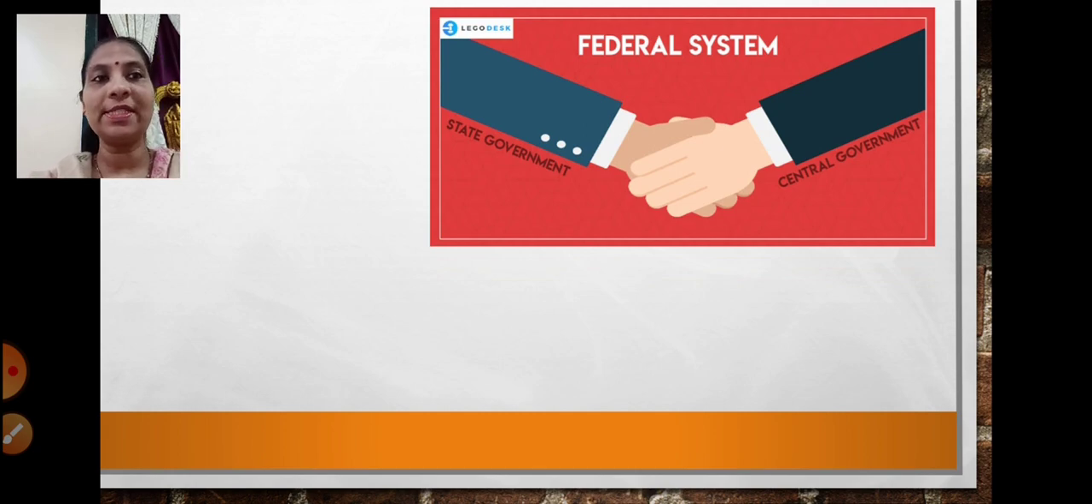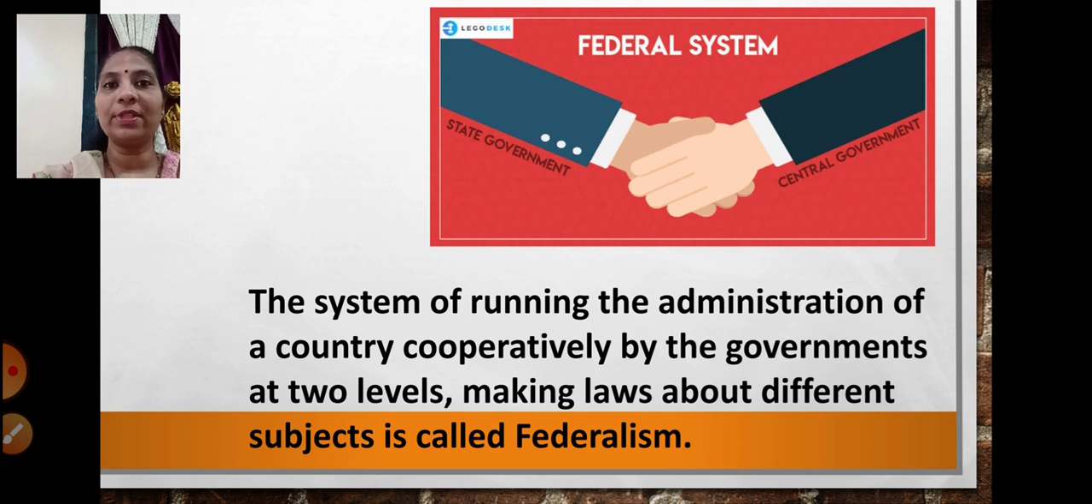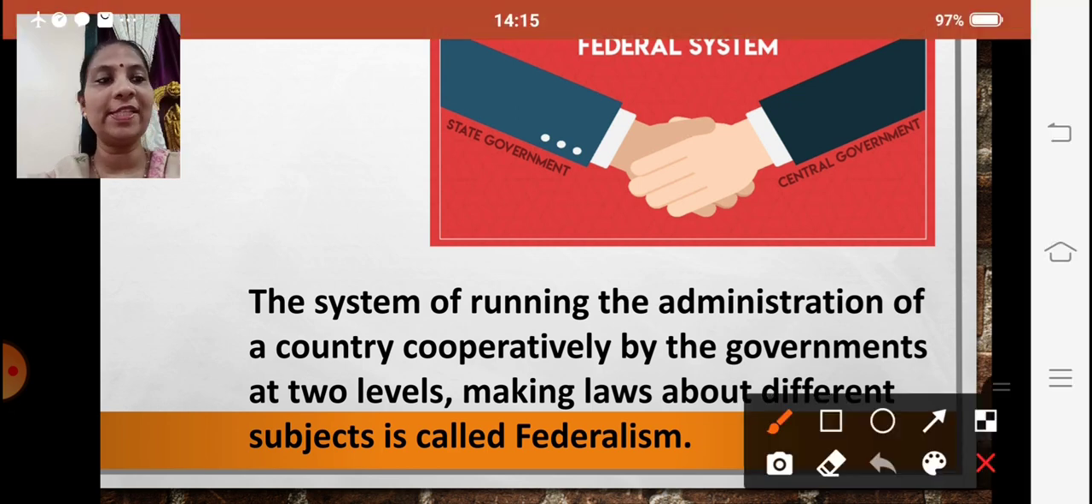So what is a federal system? The system of running the administration of a country cooperatively by the governments at two levels, making laws about different subjects, is called federalism.